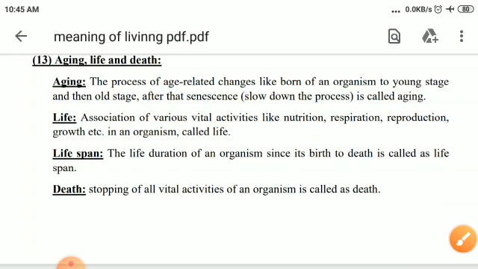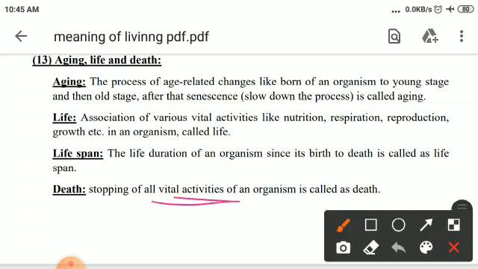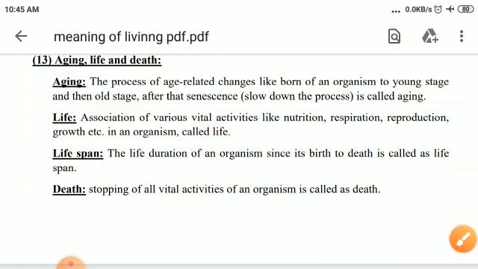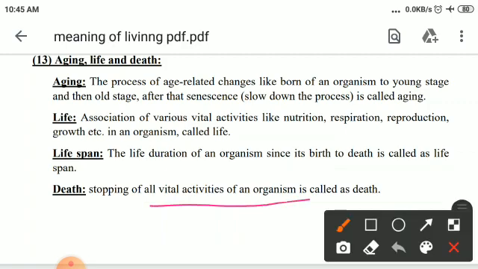And what is death? Stopping of all vital activities. Vital activities means biological activities. The stopping of all vital activities of an organism is called death. That means no vital activities take place, such as nutrition, respiration, excretion, control and coordination, etc.